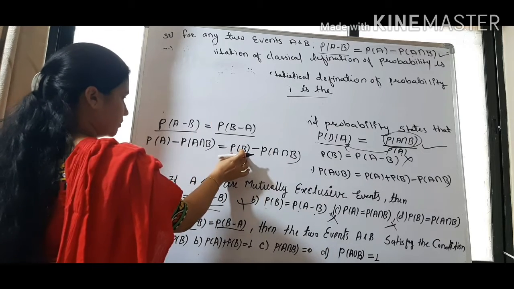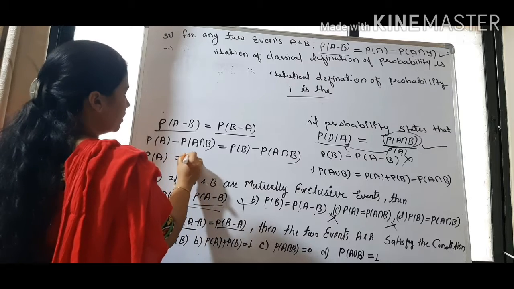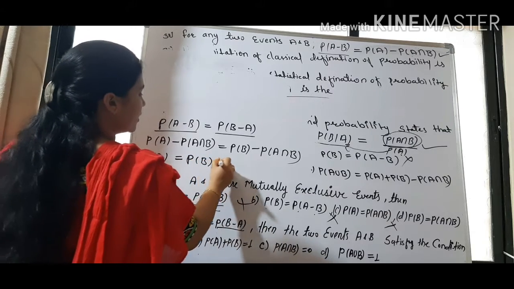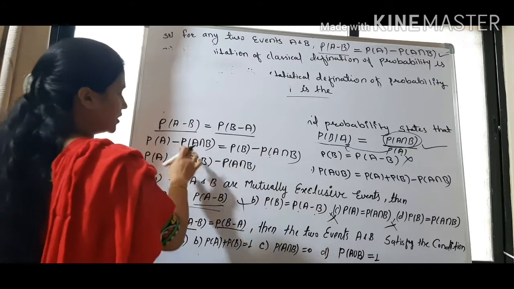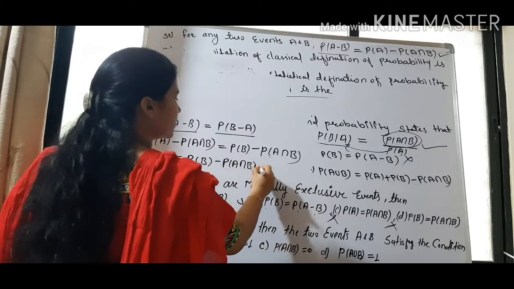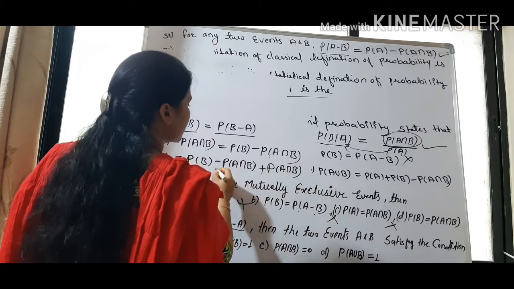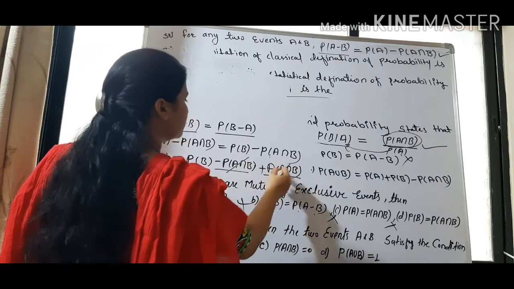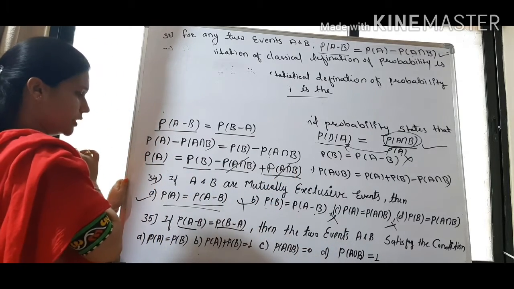I will put it as it is: probability of A equal to probability of B minus probability of A intersection B, and this minus will become plus when it comes to the right side. So this minus and this plus will become 0. What is remaining? Probability of A equal to probability of B.